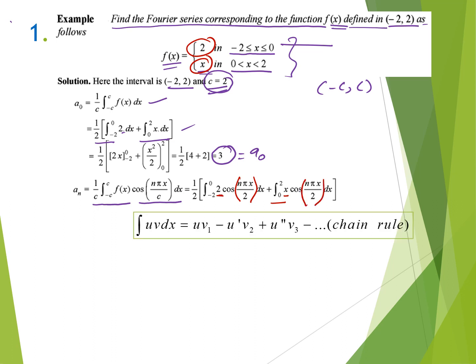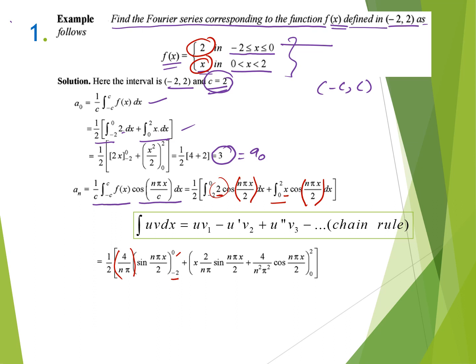Now by using the chain rule of the differentiation, the first value is easily integrated. 1 by 2, 2 is a constant, so same, and the integration of cos n pi x by 2 is sin n pi x by 2 for the limit minus 2 to 0, and dividing the term with n pi by 2, we get 4 by n pi.